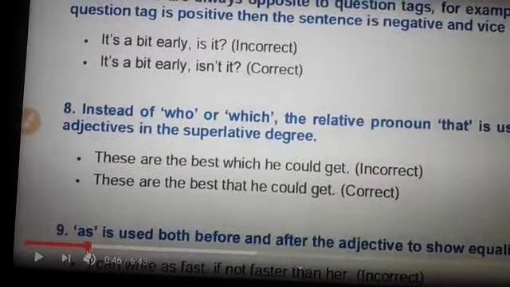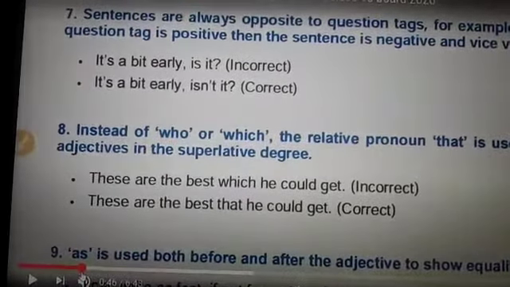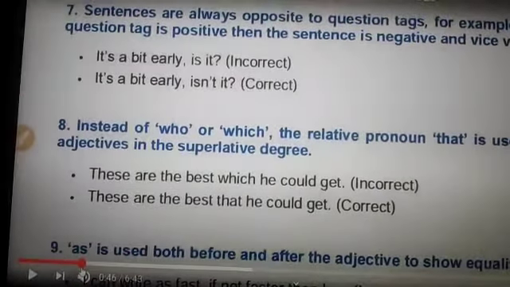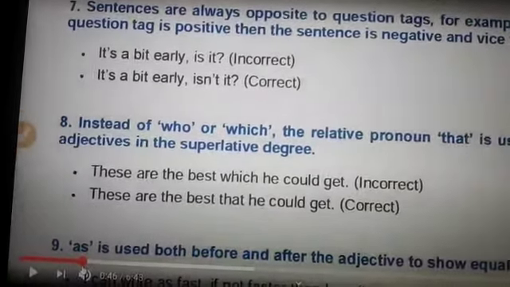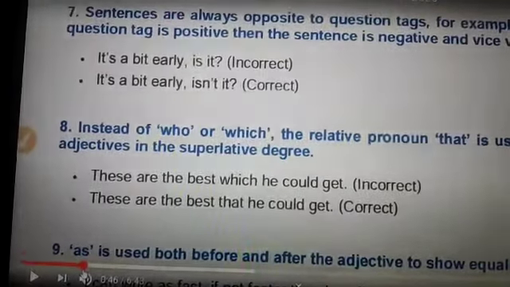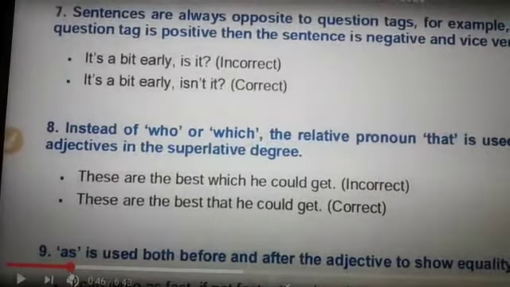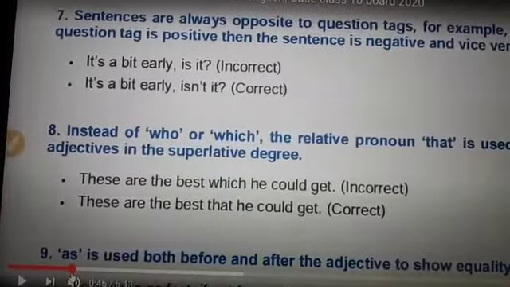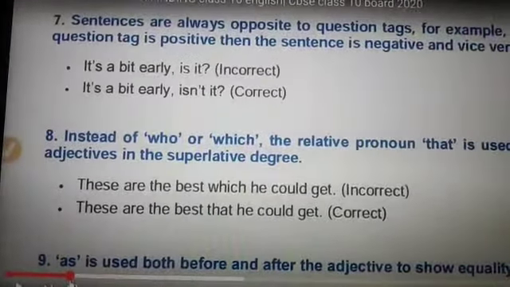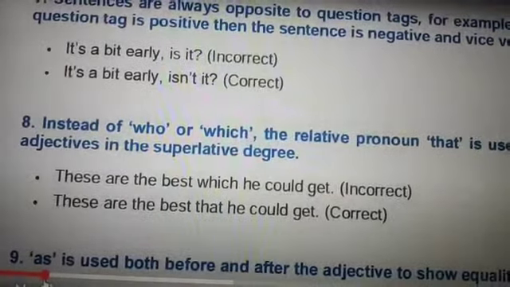"I'm a good singer, am I not?" "You are a good student, aren't you?" So the sentence and the question tag would be opposite to each other. You have to keep only this thing in mind. Let's take another example. "He hasn't done this mischief, has he?"